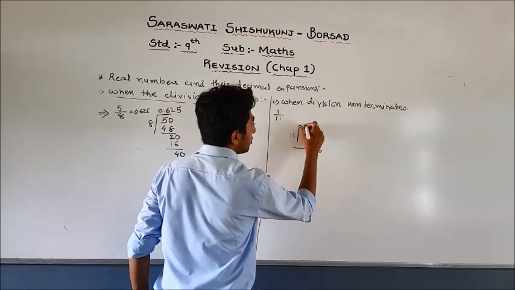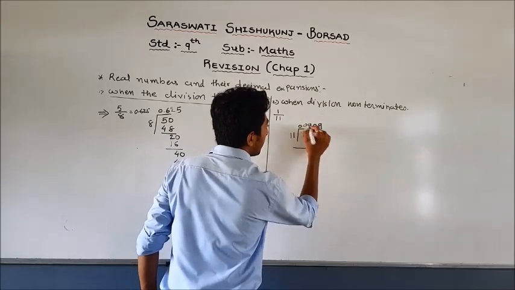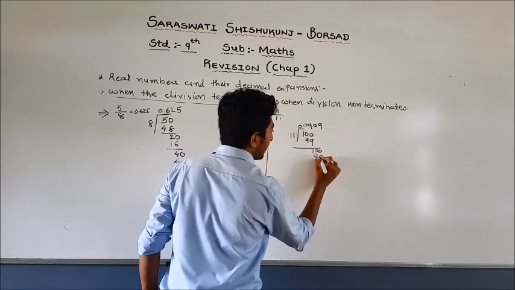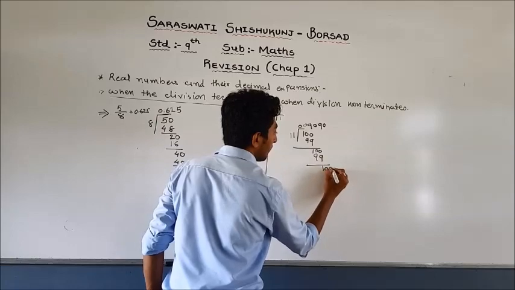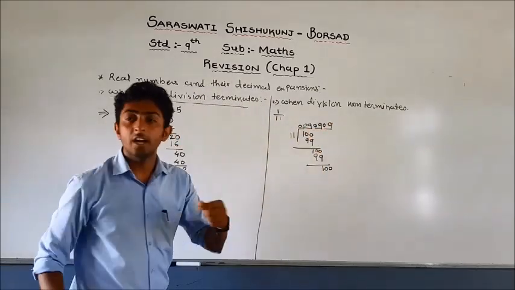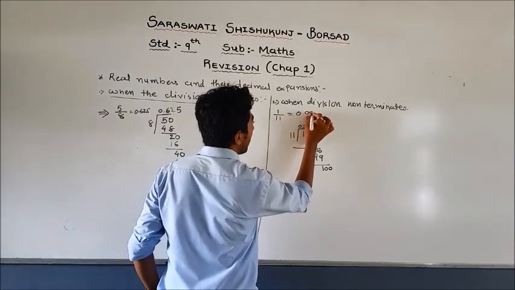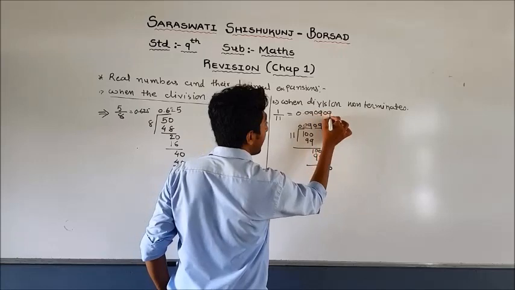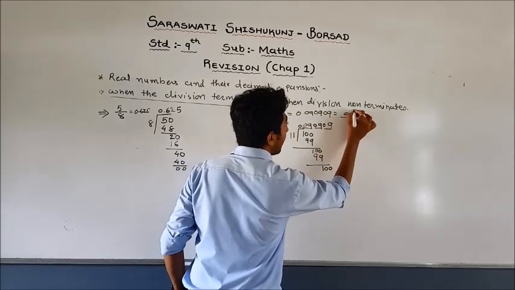Sorry, 0 9 0 9. So see, 11 nines are 99. Again 1, put 0, put 0, once again 0, again 0 9 0 9 0 9 will continually repeat. So the answer is 0.090909 infinite times. So we can write 0.09 bar.